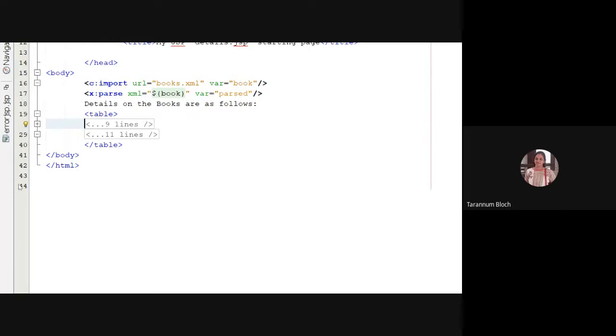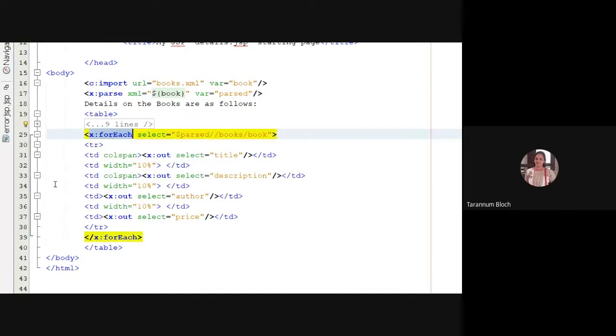So what we need is to loop over the XML document. So we say x:forEach. What do you want to select? From the parsed variable, so we say dollar parsed slash slash books slash book. All the books, from that you take the book.